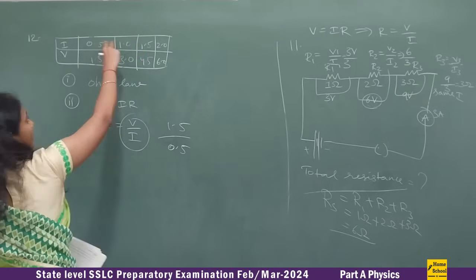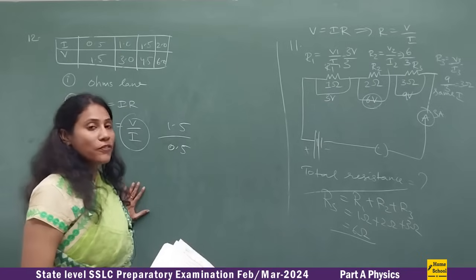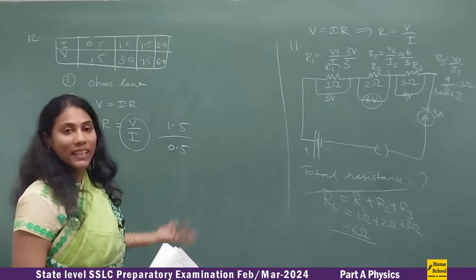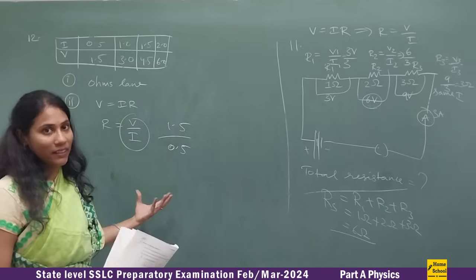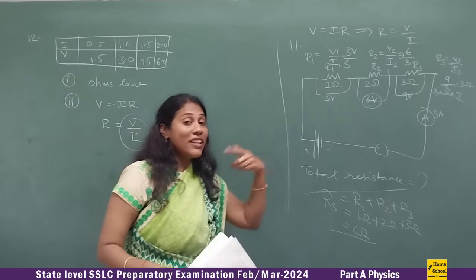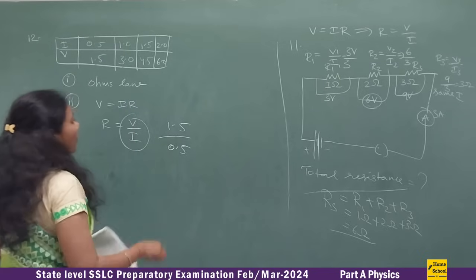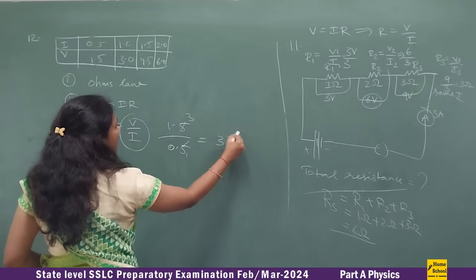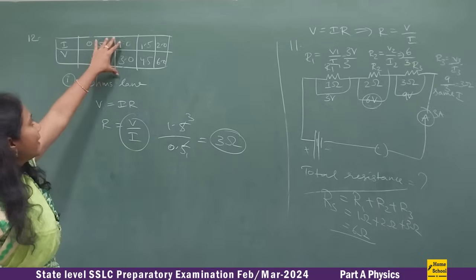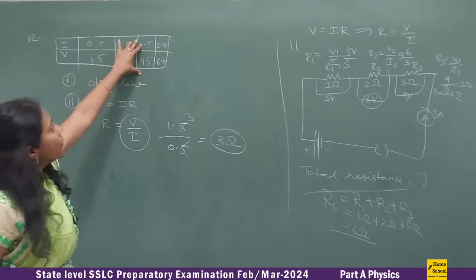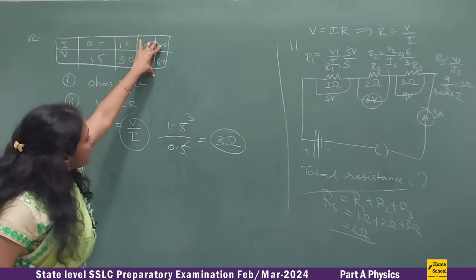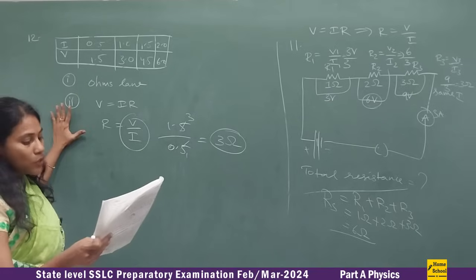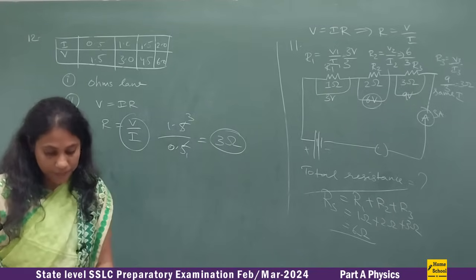Whatever set of values you calculate, you get the same answer for resistance, because the resistance is constant at a particular temperature for a particular wire, as long as you do not change the length and area, right? See, 5 ones are 5, 5 threes are 15, that means the resistance is 3 ohms. So you take any two values. If you take these two, you get the same answer. If you take these two, then also the same answer. If you take these two, then also 3 ohms you will get as your answer, isn't it? So that is all about this 12th question.